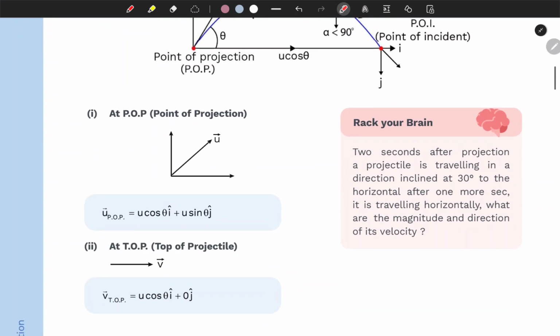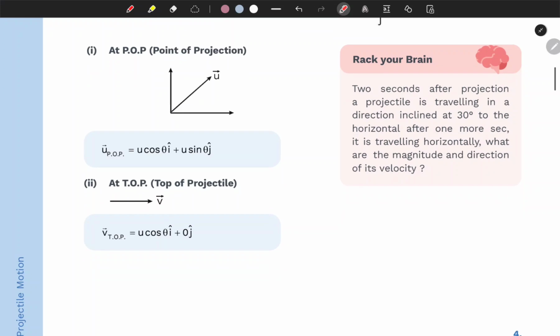At the point of projection, the u vector is u cosine theta i cap plus u sine theta j cap. So y represents j cap, and x represents i cap.